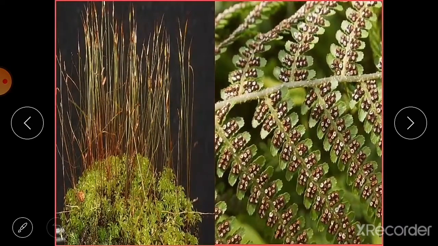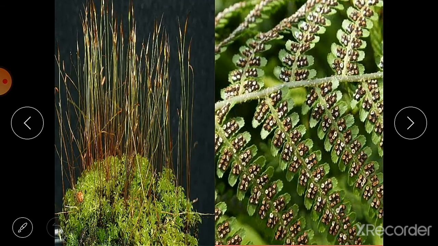You can see the picture here. This is a moss and this is a fern. Mosses and ferns are the examples of spore formation. Here you can see these are the spores on the leaves of this fern.